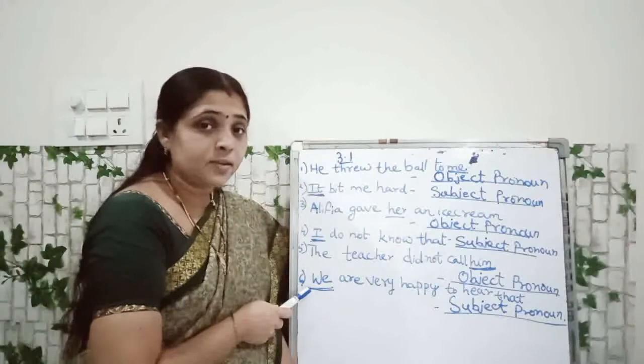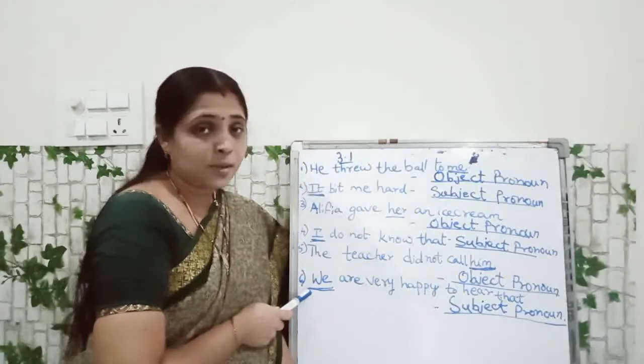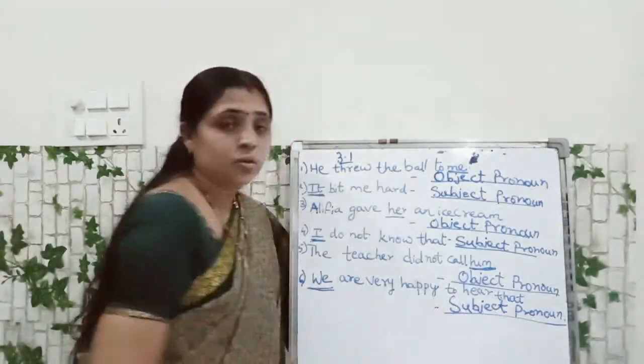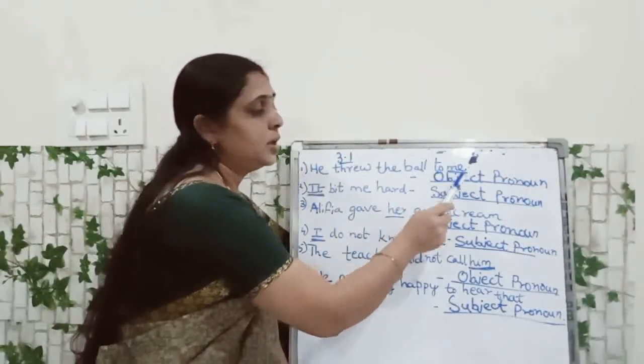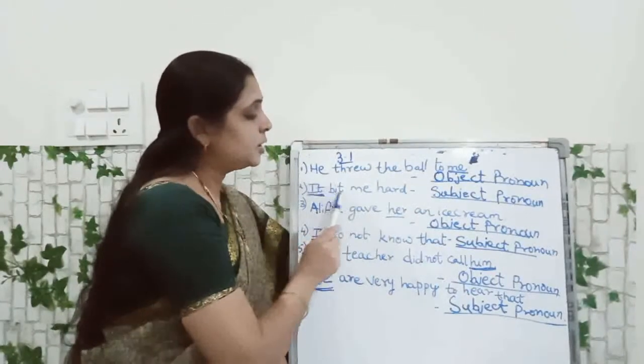We. Underlined is we. So what is this? Subject. Okay. Subject pronoun. Is it clear, children? Okay. He threw the ball to me. Me is object pronoun. It bit me hard.